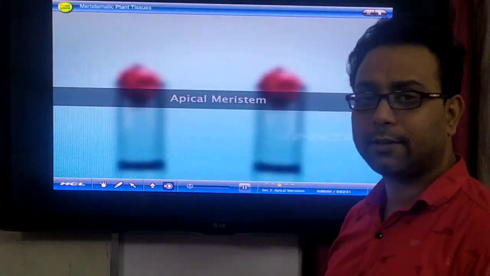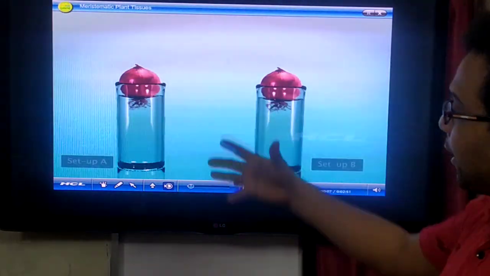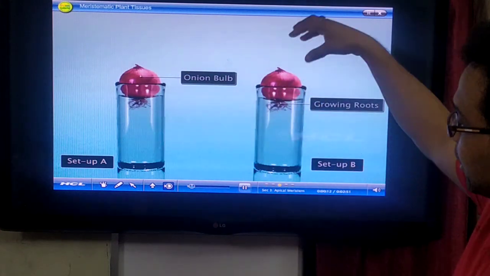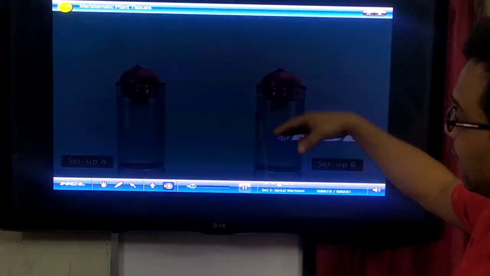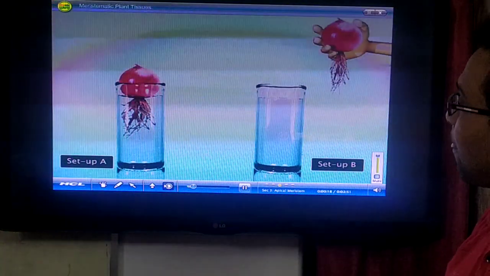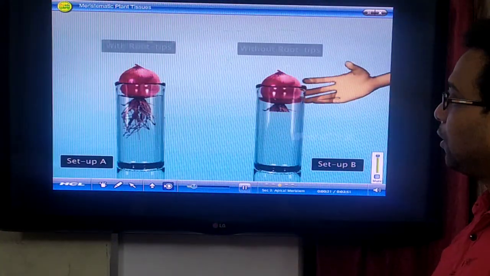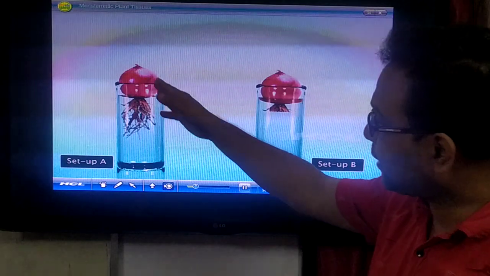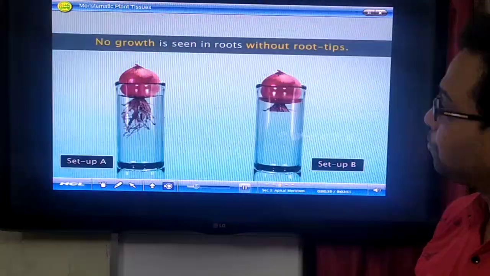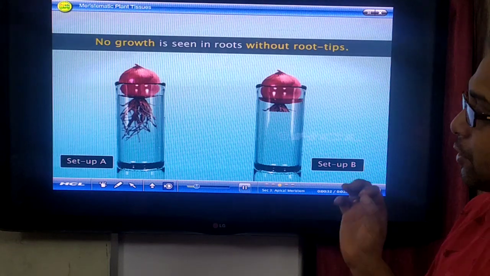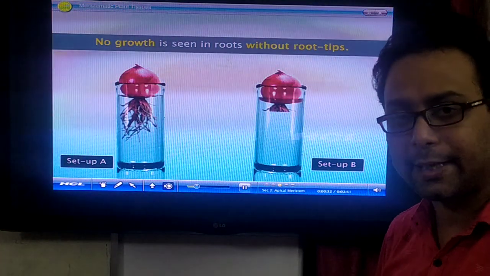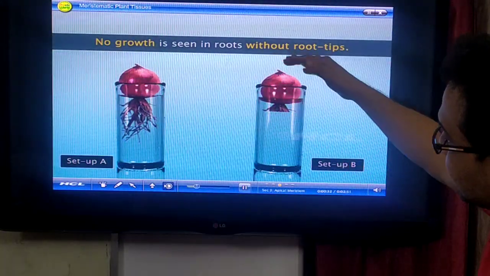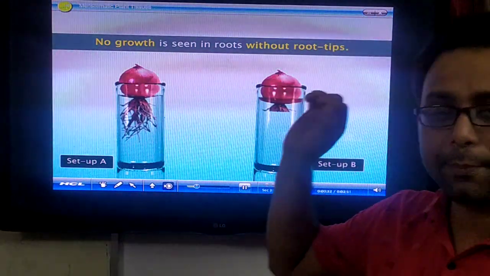At first, I give an experiment. You take an onion and set up A and set up B. It is an onion bulb. You just put it on a glass which is full of water. After it, you remove the root tips in one setup. So this setup is without root tips and this one has the root tips. But after a few days, you observe that in setup A the growth is happening. On the other hand, in setup B no growth is happening in the roots.